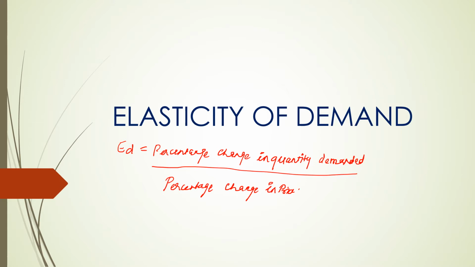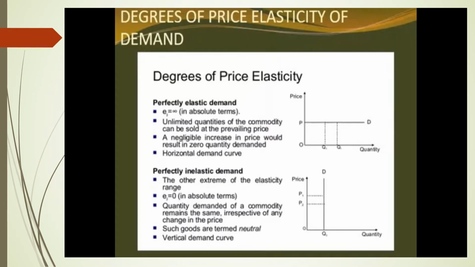So there are basically five elasticities. Now let us see what the five elasticities are. The first two are given here. This is the degree of price elasticity of demand. The first is perfectly elastic and the second is perfectly inelastic demand. Now, perfectly elastic demand is about infinity. This type of demand takes place in very rare conditions. It's not very possible to have this kind of demand in the market.